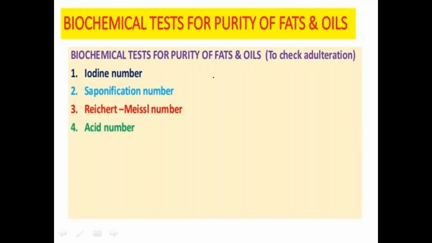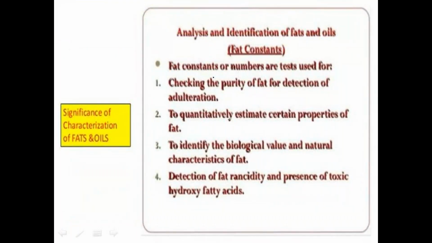And by using these processes, here we are saying biochemical tests like iodine number, saponification number, Reichert-Meissl number, and acid number. Okay, and those are the tests. In this, we have to analyze and identify which particular type of fat or oil is present. First of all, we are checking the purity. How can we check? Here we are using some number or test.